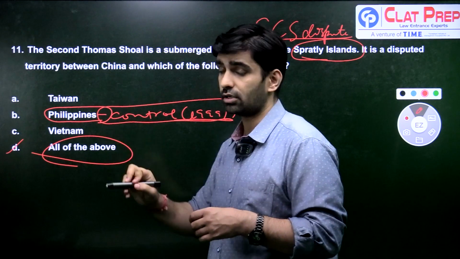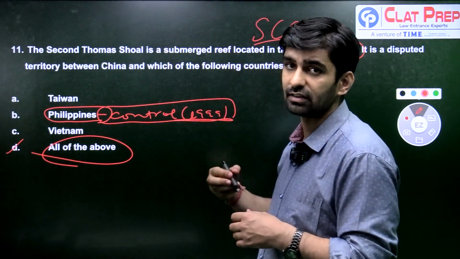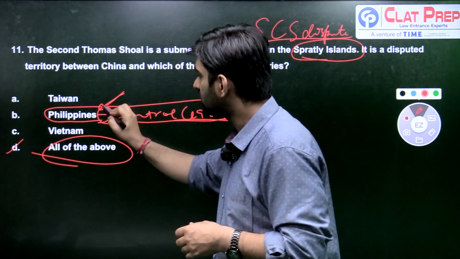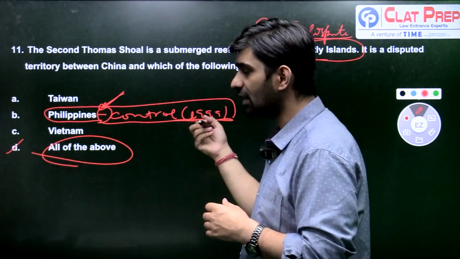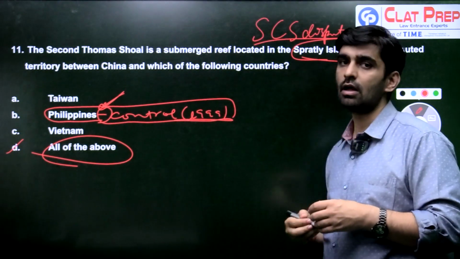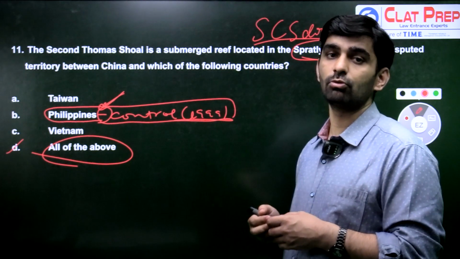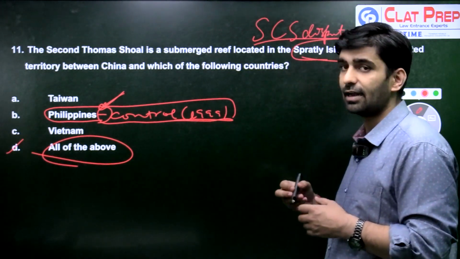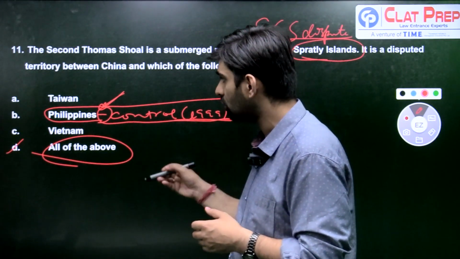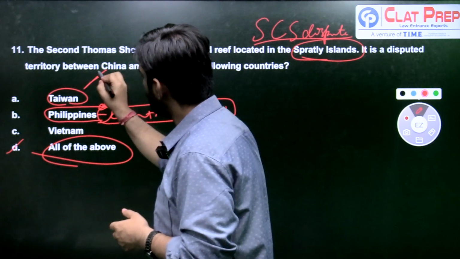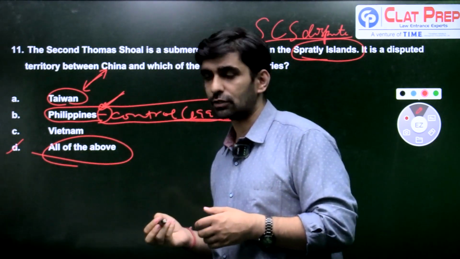held that this shoal or this island is the legal territory of the Philippines. However, China does not recognize the judgment, although China is also a party to the arbitration and is bound by that judgment. However, it does not. Taiwan and China both are also rivals.